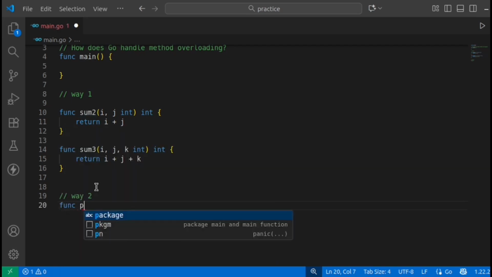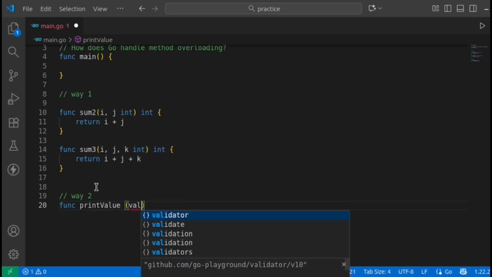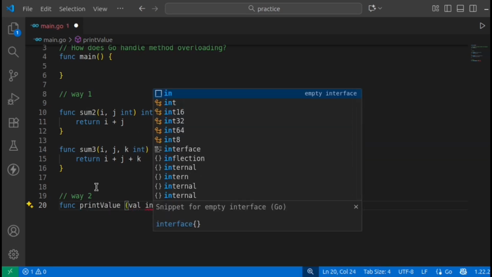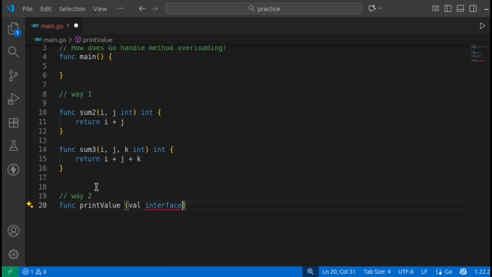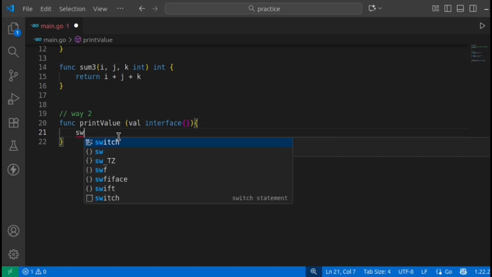Another way is we can achieve it through interfaces, using the type assertion concept. Suppose you have a function like printValue, and the argument is an interface type, an empty interface. It means you can pass any type of value through this particular function. It can be an integer, a string, a byte, or anything, right? So now you can have your switch.